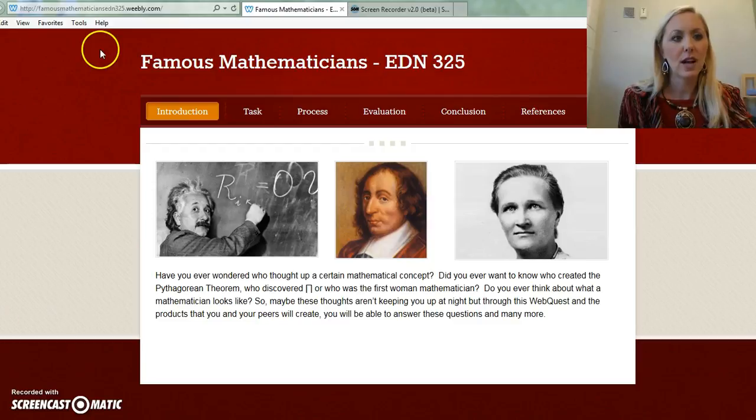So to start off with the assignment, you'll want to go to the website Famous Mathematicians, EDN325.weebly.com. Once you're on the page, you'll notice a few tabs across the top which will give you details about the project. So have you ever wondered who thought up a certain mathematical concept? Did you ever want to know who created the Pythagorean theorem, or who discovered pi, or who was the first woman mathematician? Do you ever think about what a mathematician looks like?